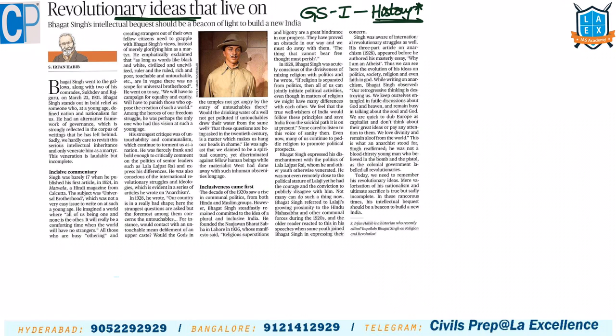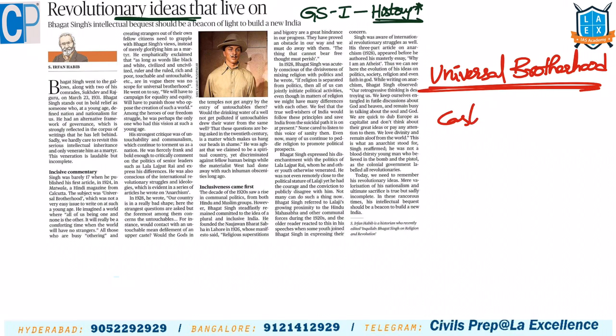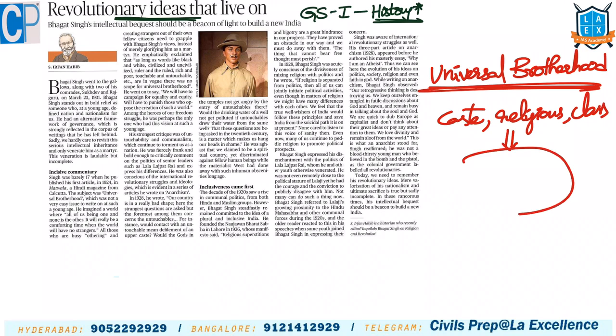One such issue is universal brotherhood. He has written many articles on this. What is the meaning of universal brotherhood? It means various caste barriers are there, religious barriers are there, class barriers are there. We should ignore all of them, and there should be unity among diversity. That is universal brotherhood. He envisaged universal brotherhood. That is one of his ideas.